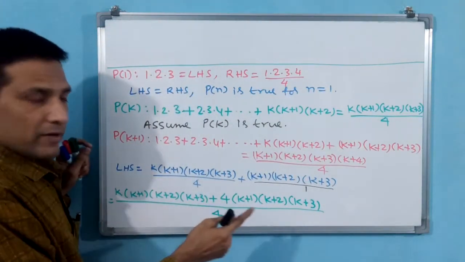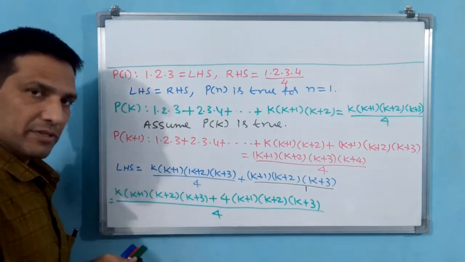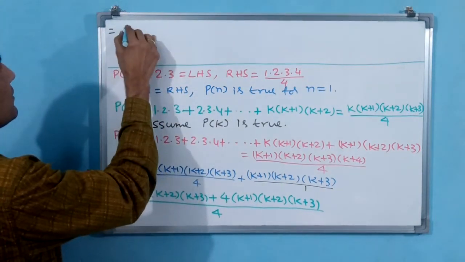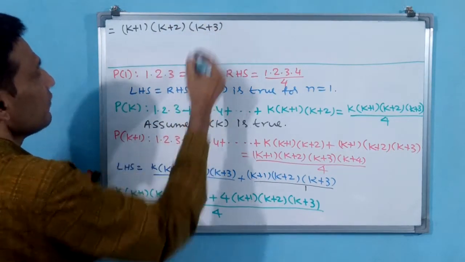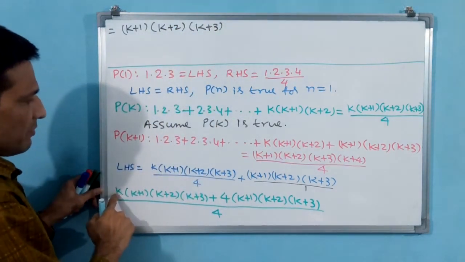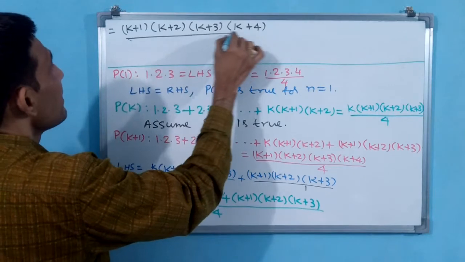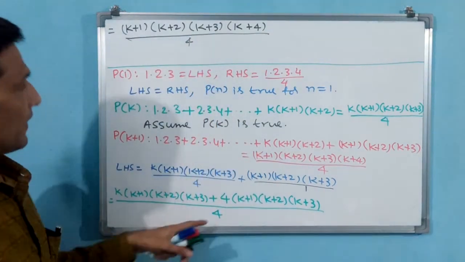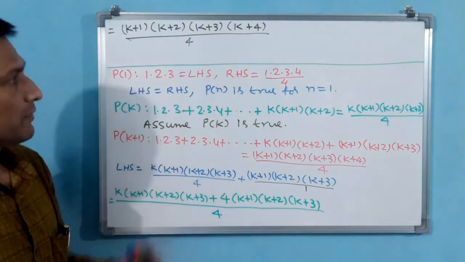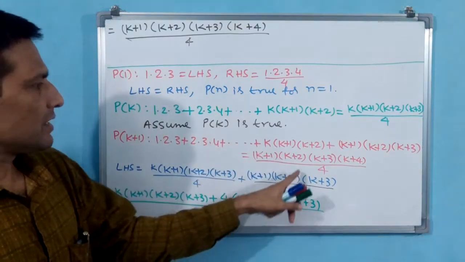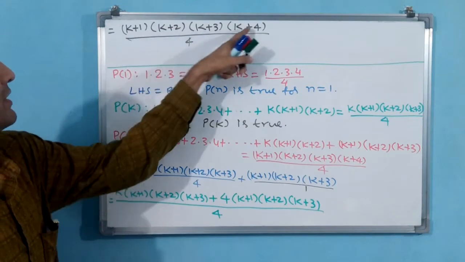Now see, if you carefully observe, (k+1)(k+2)(k+3) is common. Shall I take (k+1)(k+2)(k+3) as common? Yes, we can take. That is equal to (k+1)(k+2)(k+3) times, if you take common, k here and 4 here, divided by 4. You see (k+1)(k+2)(k+3) common, (k+4). Now is this RHS? (k+1)(k+2)(k+3)(k+4) by 4. Yes.